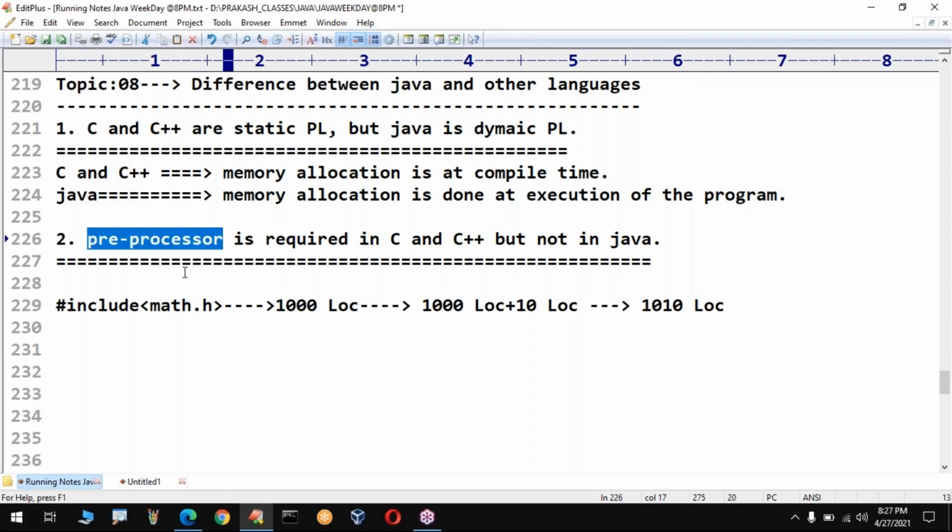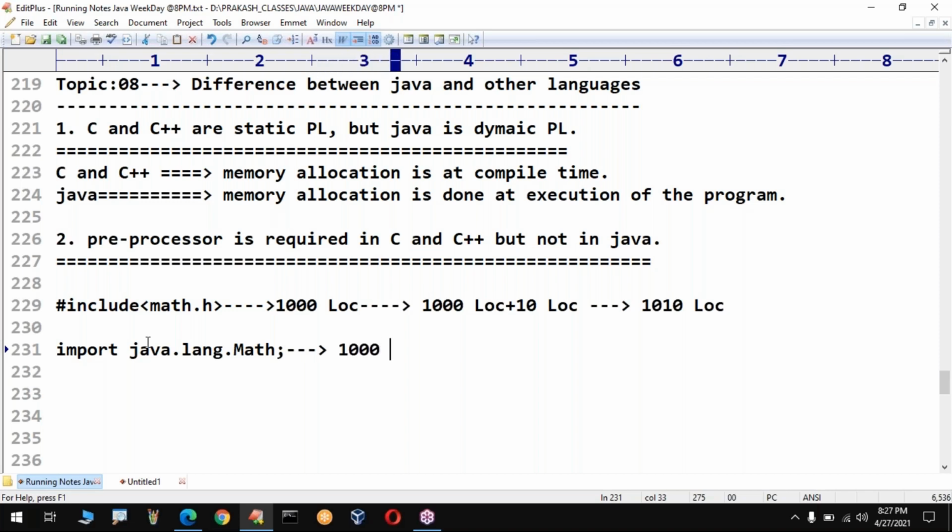So preprocessor is required in C and C++, and we identified the problems. But in Java, do you know we have to use it like this: import java.lang.Math. So what is this going to do? Very simple. Assume the java.lang.Math class is having 1,000 lines of code, and you have taken 10 lines of code.